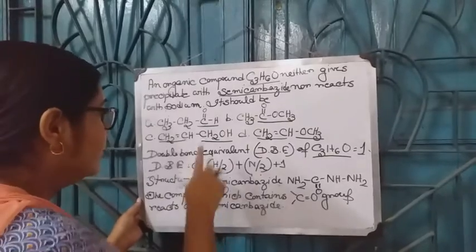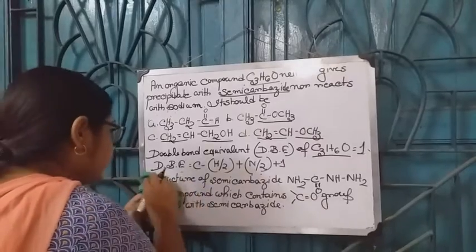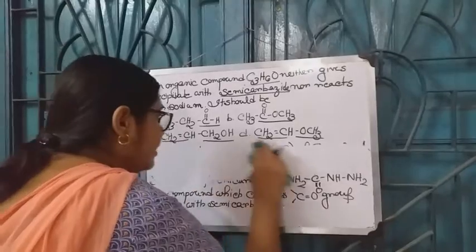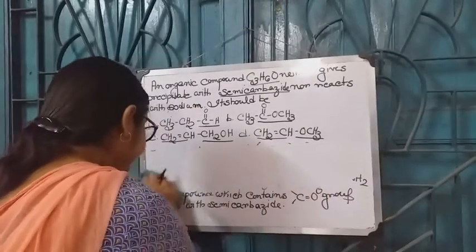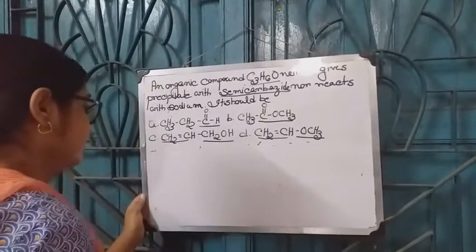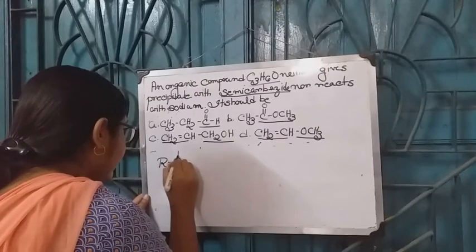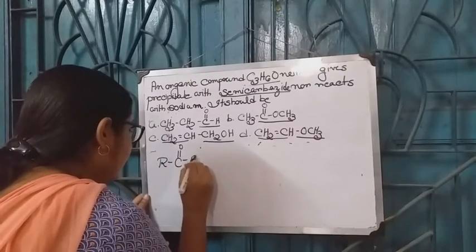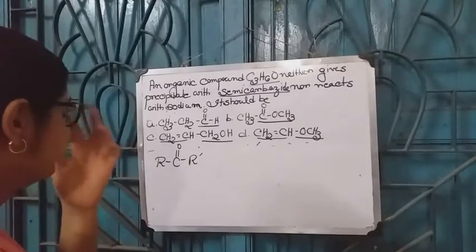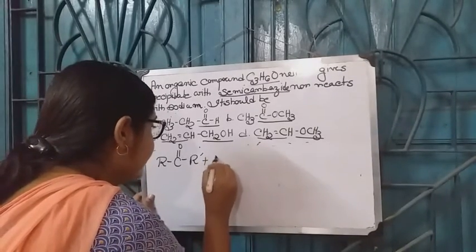Next, how does the ketonic group react with semicarbazide? Let's try to solve the mechanism. Let us take a ketone RCR dash, where R and R dash are any alkyl group. Then it reacts with semicarbazide.